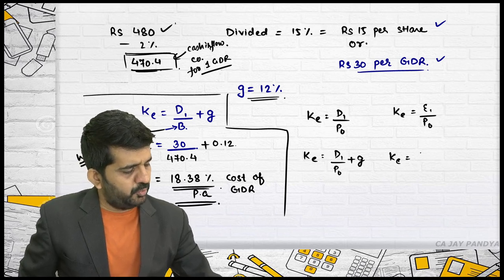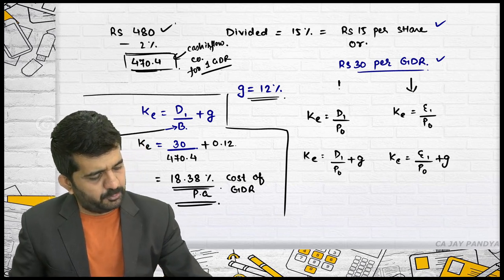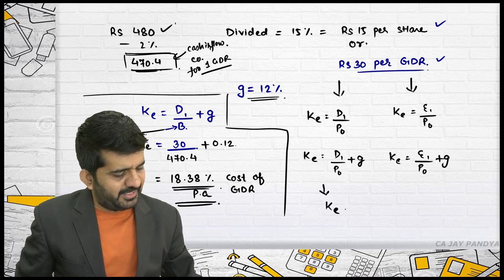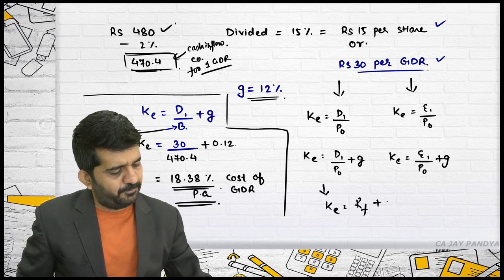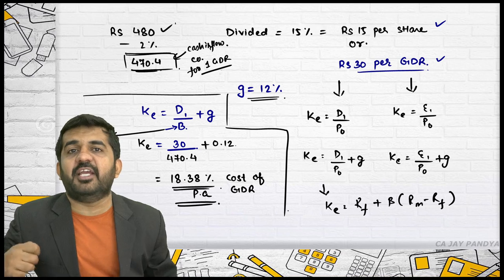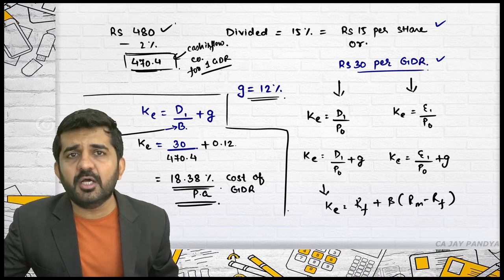KE is equal to E1 upon P0 plus G. These both are earnings approach, these both are dividend approach. CAPM approach, where KE is equal to RF plus beta into RM minus RF. This gives you expected rate of return of equity shareholders, which is nothing but cost to the company.